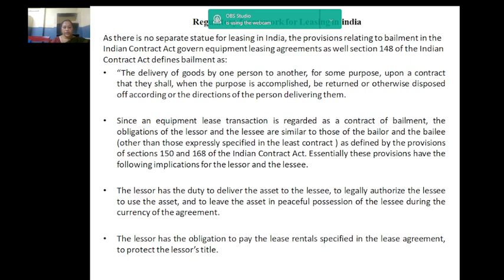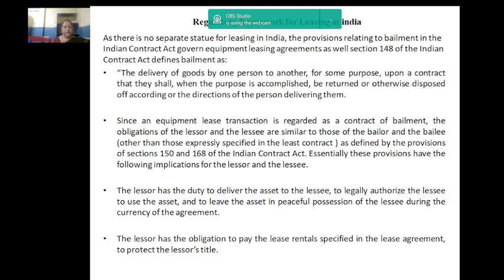Since an equipment lease transaction is regarded as a contract of bailment, the obligations of the lessor and the lessee are similar to those of the bailor and the bailee, other than those expressly specified in the lease contract, as defined by the provisions of Sections 150 and 168 of the Indian Contract Act. Essentially, these provisions have the following implications for the lessor and the lessee.